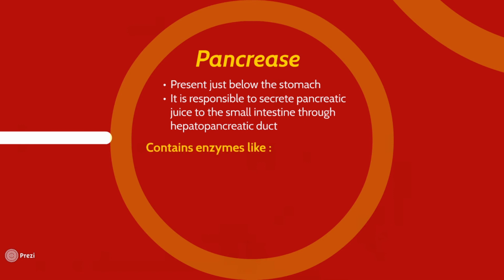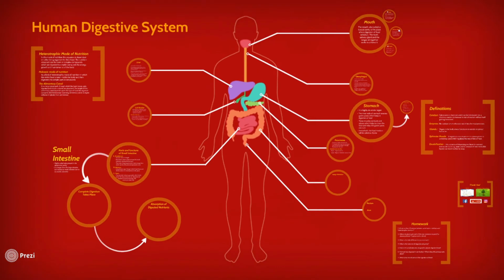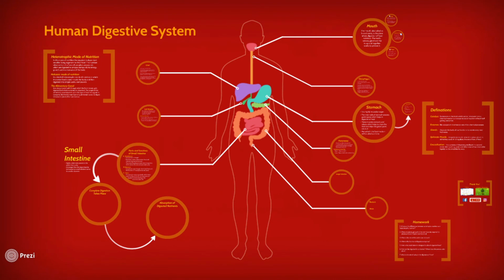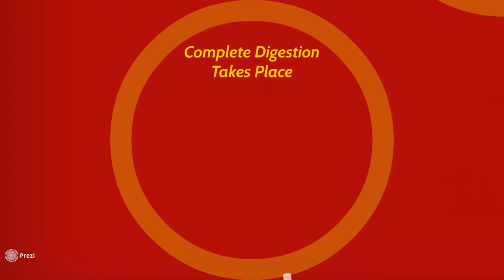The pancreas contains enzymes like trypsin, which is responsible for digestion of proteins, and lipase, which is responsible to digest small broken pieces of fat. Coming back again to the small intestine, we come to know that the complete digestion of food takes place in the small intestine.